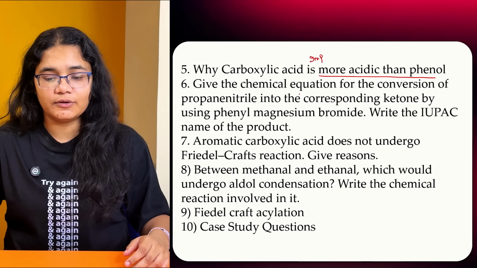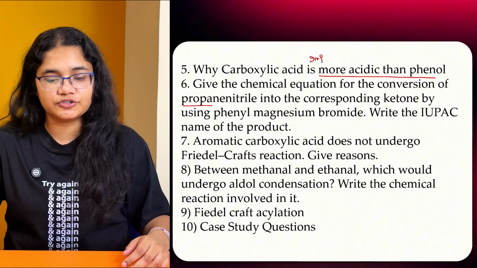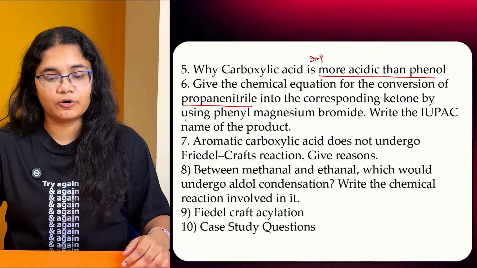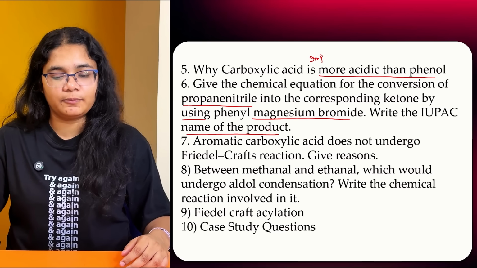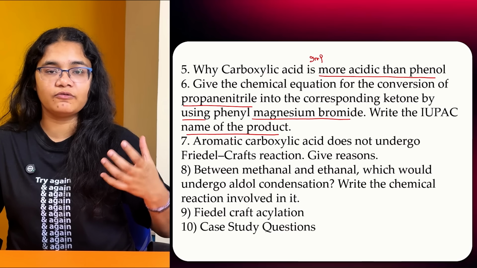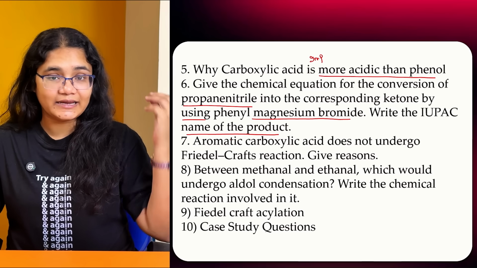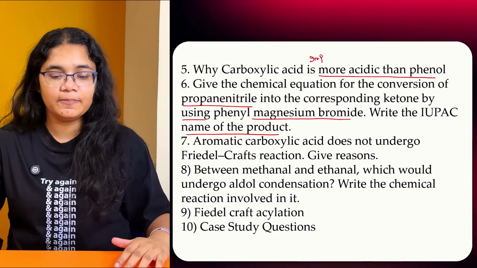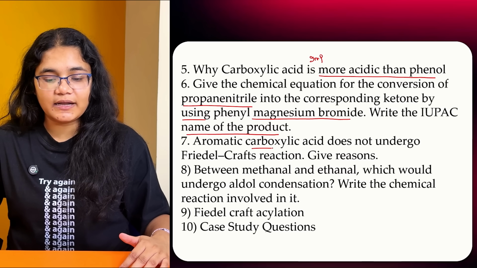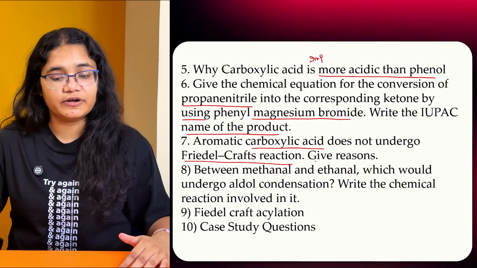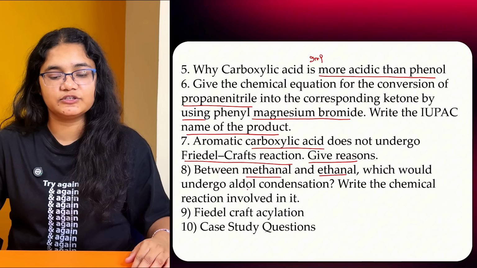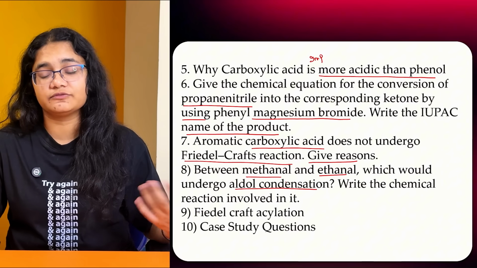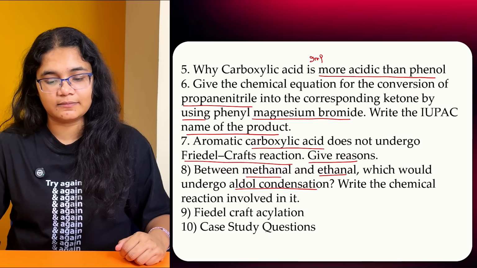Next, give the chemical equation for the conversion of propane nitrile into the corresponding ketone by using phenyl magnesium bromide and write the name of the product. So basically the reaction of nitriles with Grignard reagent. Next, aromatic carboxylic acid does not undergo Friedel-Crafts reaction, give reason. Then between methanol and ethanol, which will undergo aldol condensation, which will not. Like that questions can be asked.